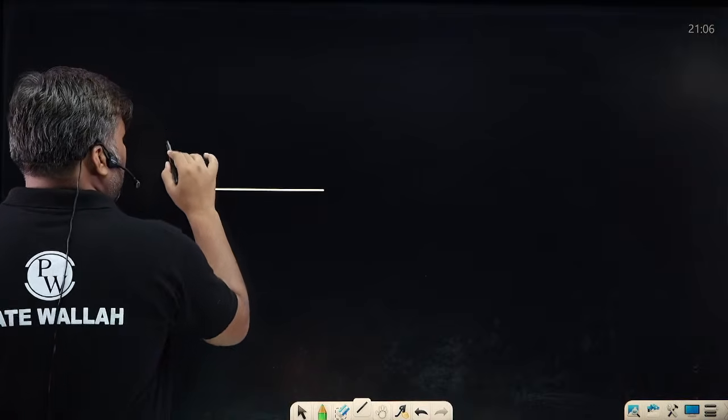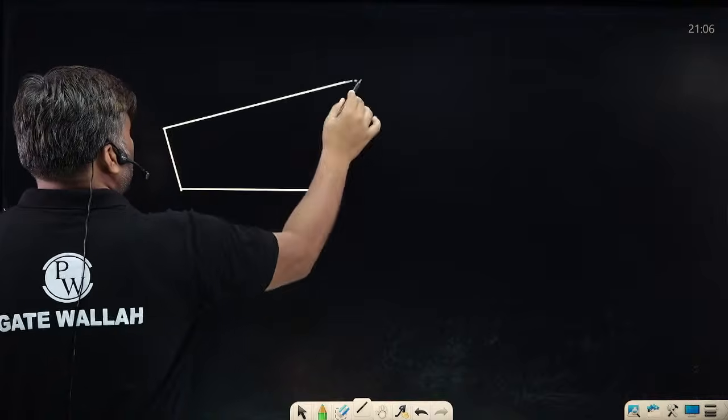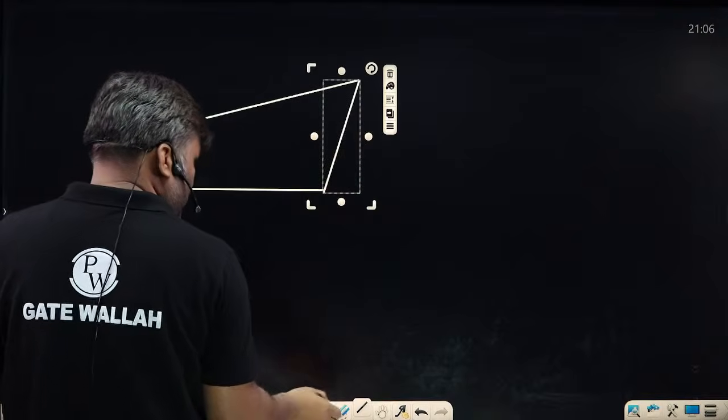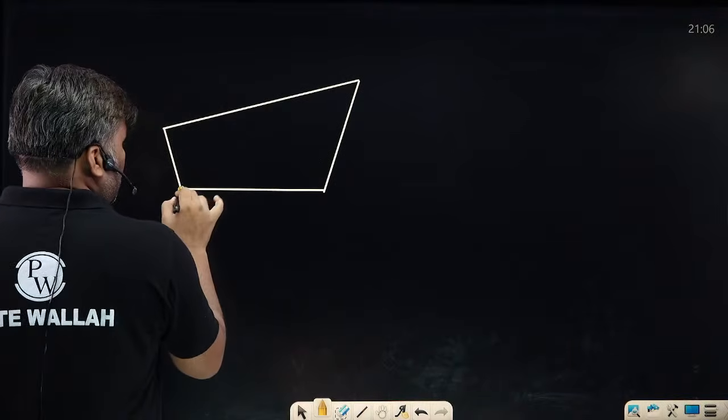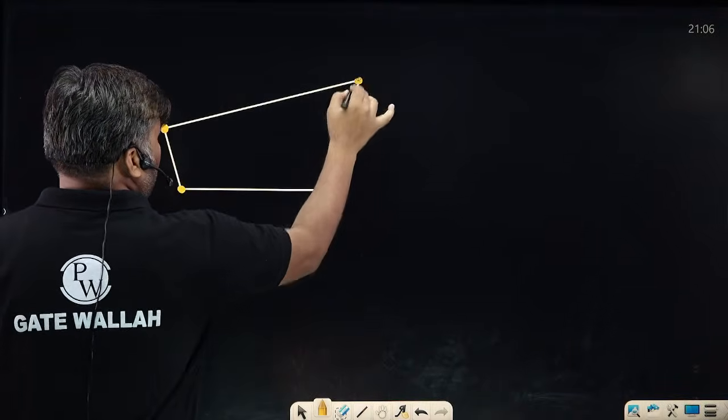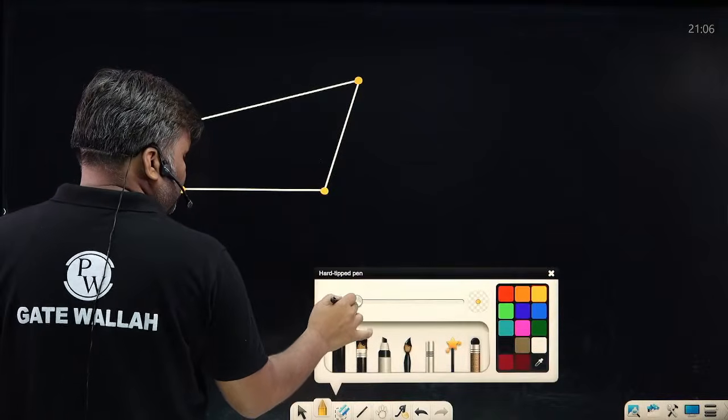One link, another link, another link, another link. The dimensions which I have given, this is a 4-bar chain. I have pin joints, these are the pin joints.